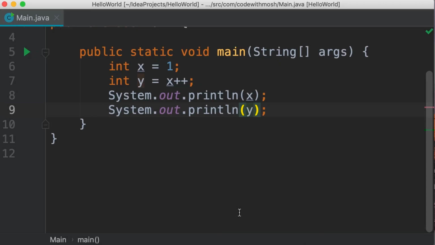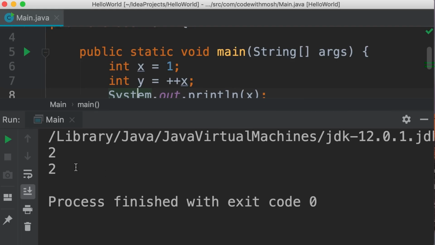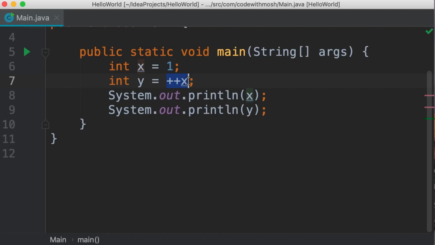Beautiful. However, if we apply this as a prefix, first, x will be incremented by 1, so it will be 2, and then it will be copied to y. So in this case, both x and y will be 2. Take a look. So we get 2 and 2. Now, what if you want to increment x by more than 1? Let's say by 2. Well, there are 2 ways to do this.